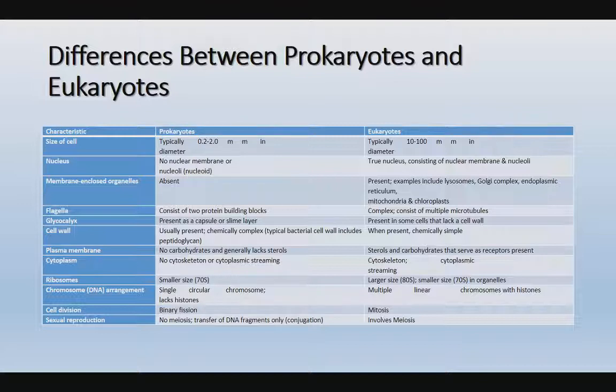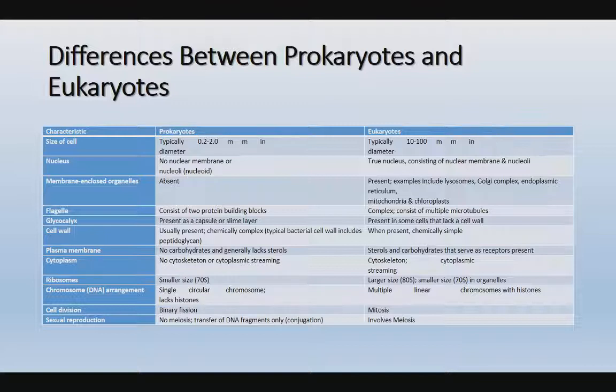Next, membrane enclosed organelles. In prokaryotes, that is bacteria, cyanobacteria, archaebacteria, and all bacteria, the nuclear membrane is absent, and membrane bounded cell organelles are also absent. In eukaryotes all membrane bounded cell organelles are present, for example lysosomes, Golgi complex, endoplasmic reticulum, mitochondria and chloroplast.